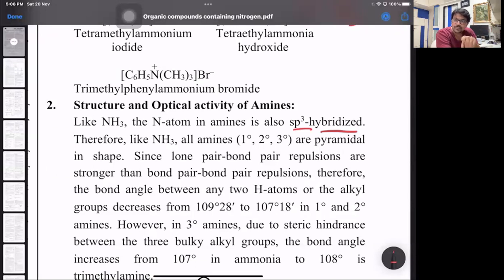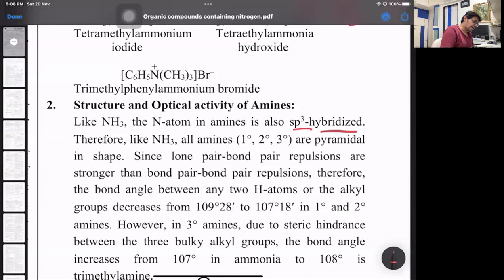And last for sp, 1 sigma, 1 lone pair, and 2 pi bonds. That's where nitrogen is sp hybridized. Okay. So 3 sigma, 1 lone pair, sp3. Then 2 sigma, 1 lone pair, 1 pi, sp2. 1 sigma, 1 lone pair, 2 pi, sp hybridized.